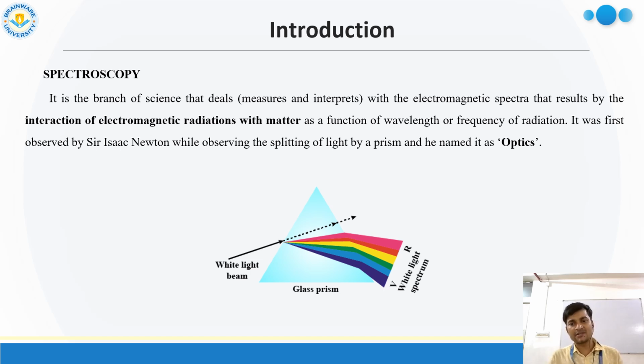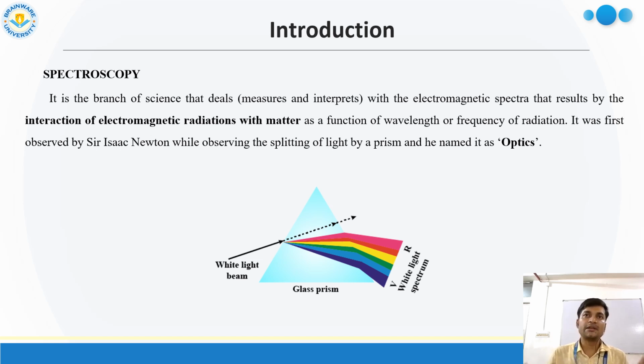Now, in the introduction part, what is spectroscopy? Spectroscopy, in one sentence, we can say it is the interaction of electromagnetic radiation with matter. What is electromagnetic radiation? Electromagnetic radiation is a radiation where two types of fields, electric field and magnetic field, propagate in the form of a wave, right? So they propagate perpendicularly.